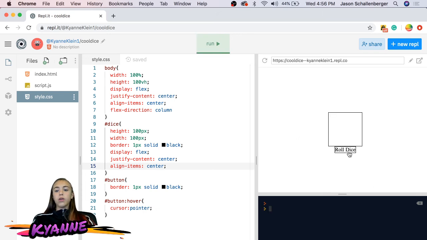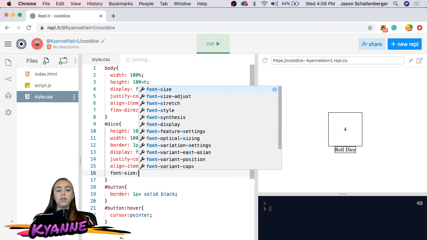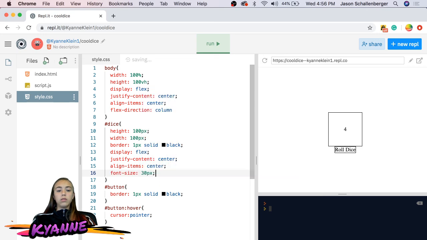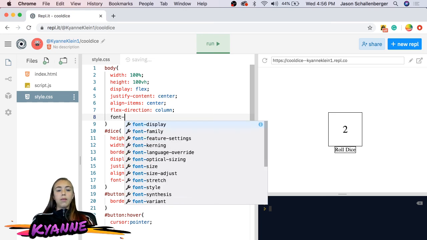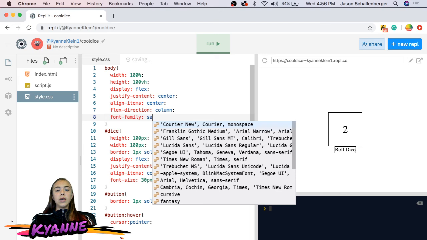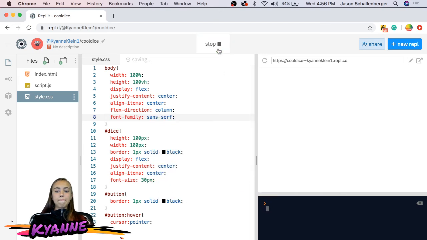And I also want my number to be bigger, so I'm going to say font size 30 pixels. I also don't like serif fonts, so I'm going to make my font family sans serif.